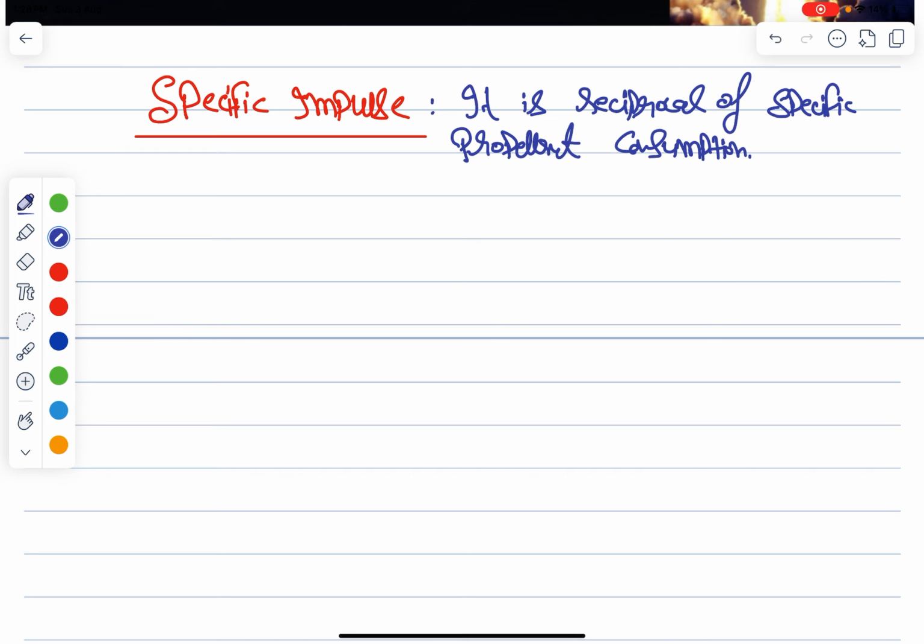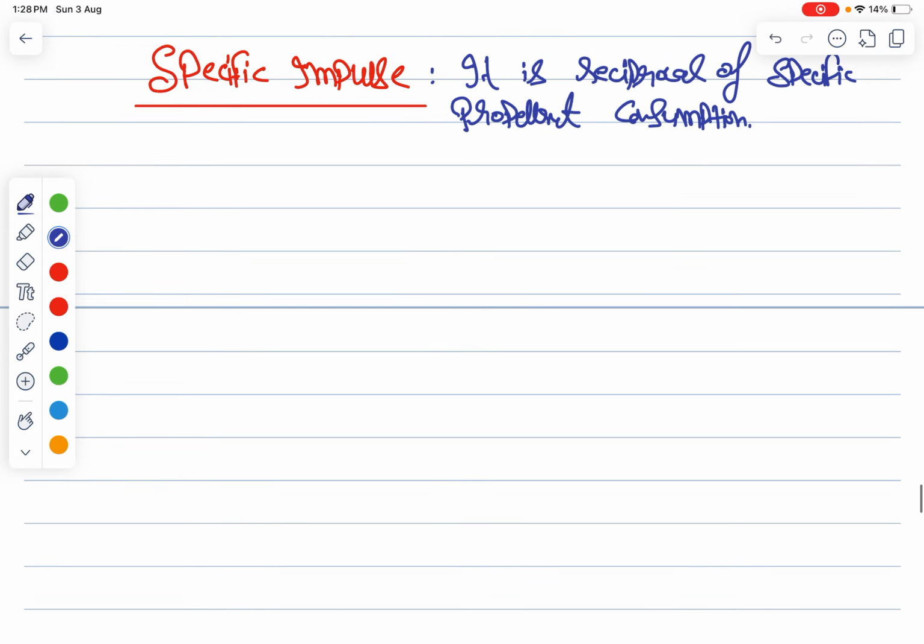So let me write the equations first, then afterwards we'll discuss what specific impulse basically is. Basically the Isp is the reciprocal of SPC, that is specific propellant consumption.